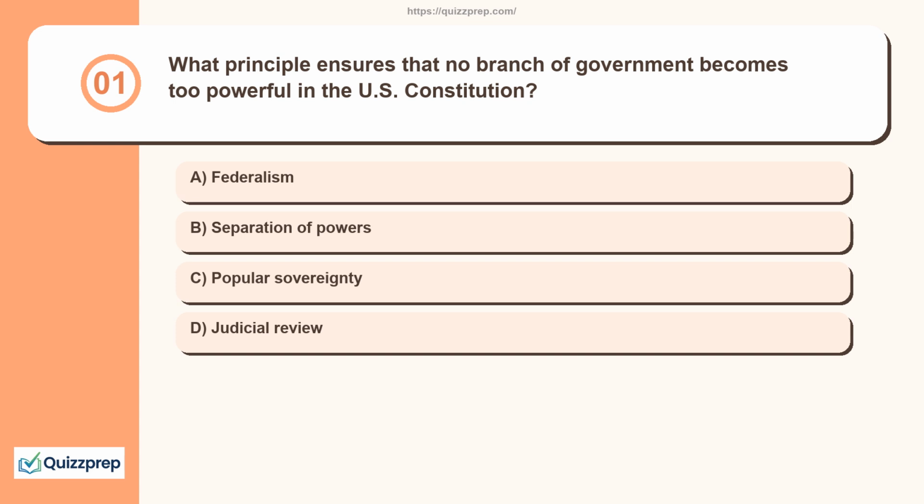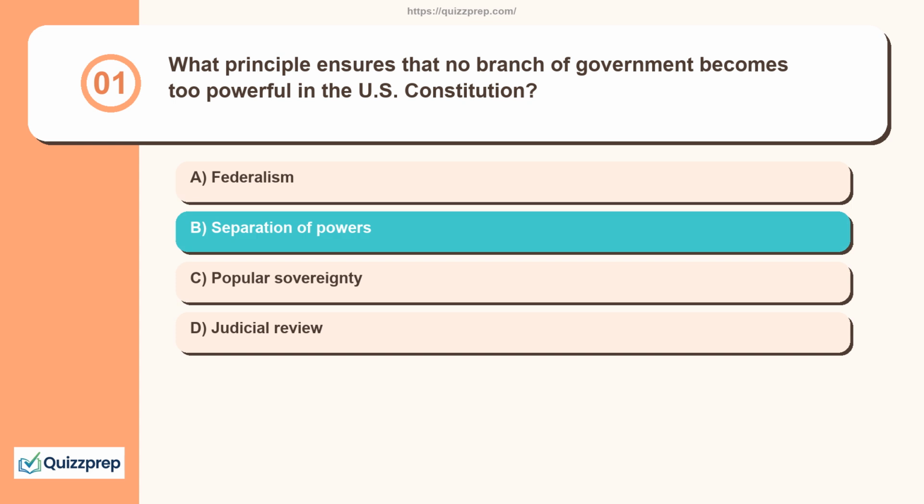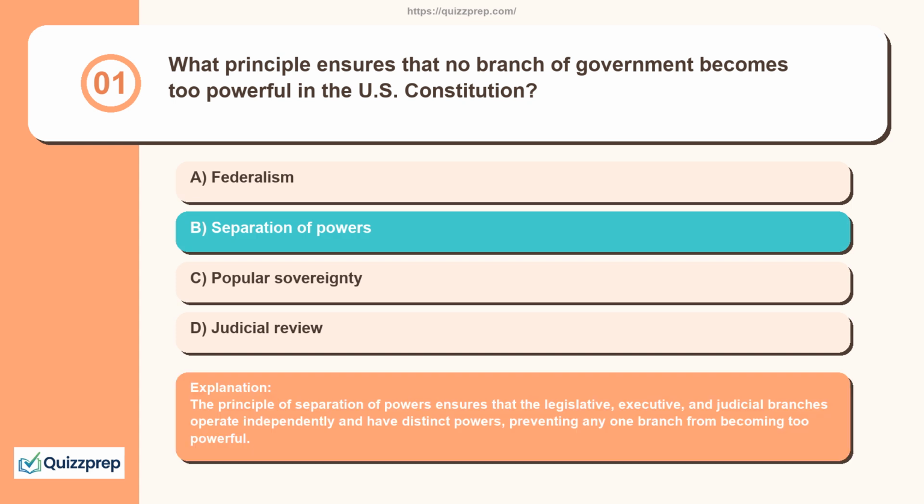Question 1. What principle ensures that no branch of government becomes too powerful in the U.S. Constitution? Federalism, separation of powers, popular sovereignty, judicial review. The principle of separation of powers ensures that the legislative, executive, and judicial branches operate independently and have distinct powers, preventing any one branch from becoming too powerful.